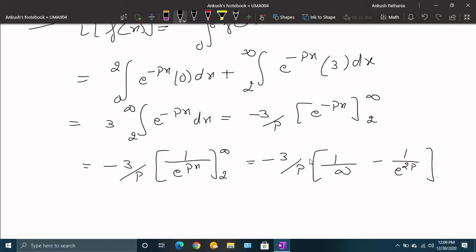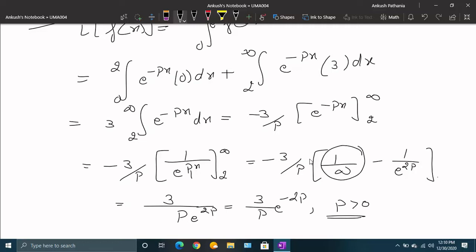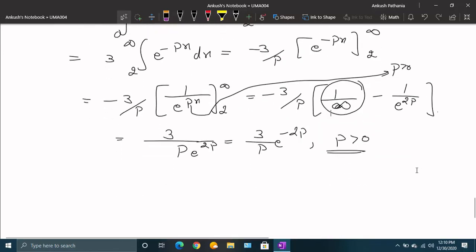And this comes out to be 3 upon p e raised to power minus 2p, provided p is greater than 0. Because when we write 1 upon infinity, we assume that p is greater than 0, otherwise this whole term will become infinite. The infinity would then be in the numerator, and this would make the integral non-finite. The integral will not exist if p is less than 0. So p is greater than 0.